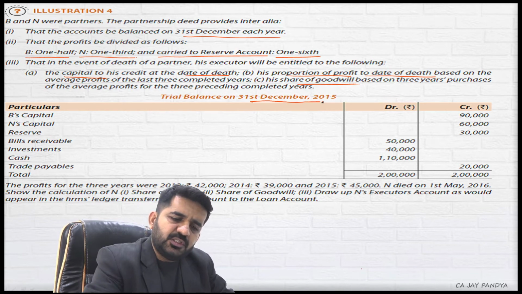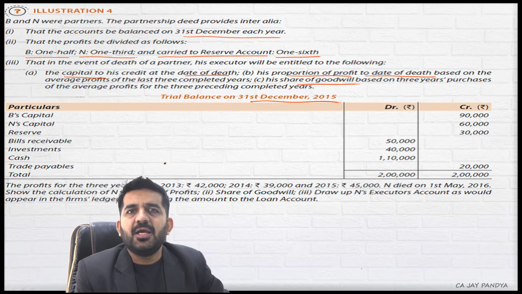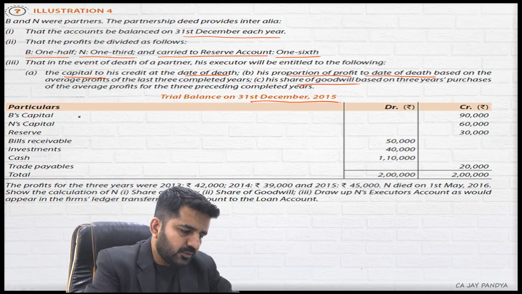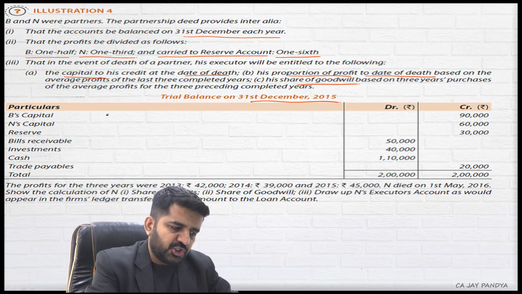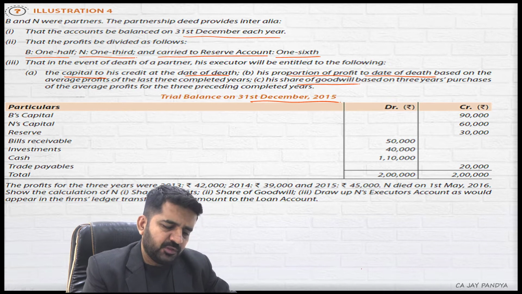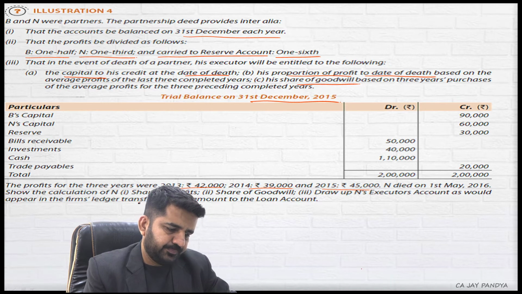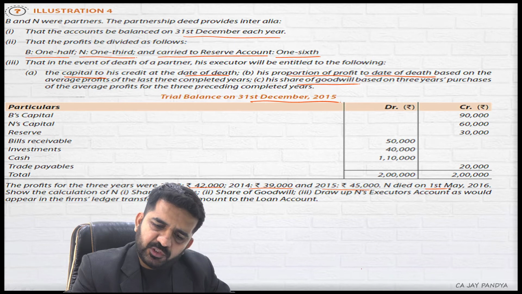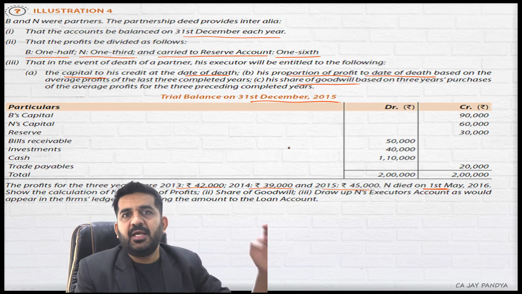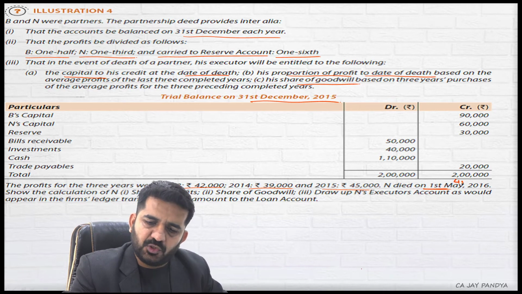As on 31st December 2015, these are the balances. The balance sheet is not given, but these balances are given. The profits for the 3 years were 42,000, 39,000, and for 2015, 45,000. He died on 1st May, that is, after 4 months of the balance sheet date.